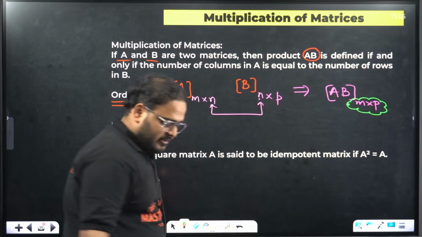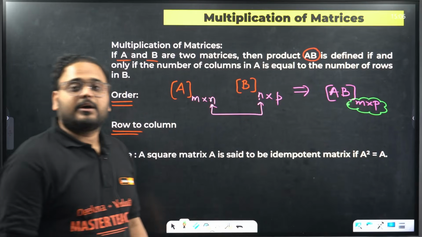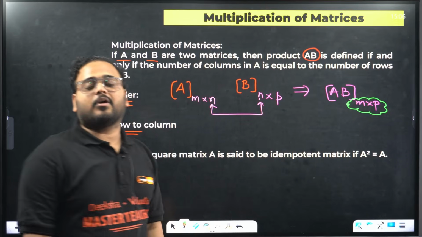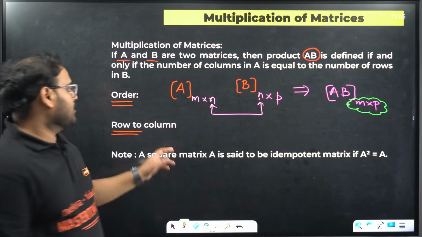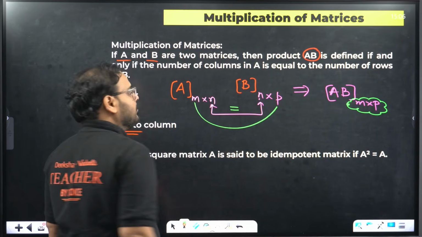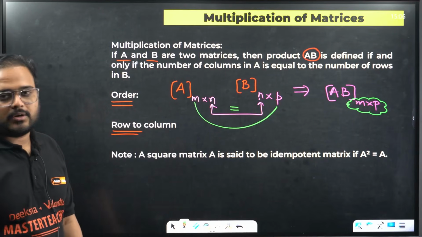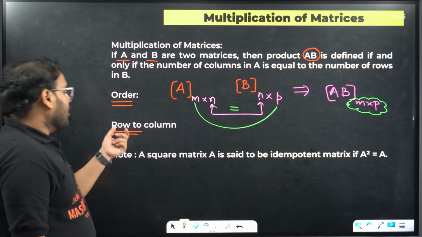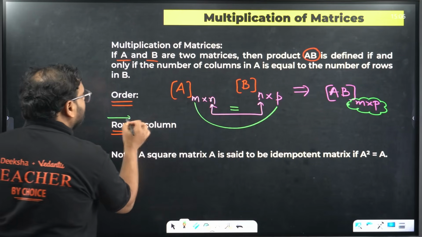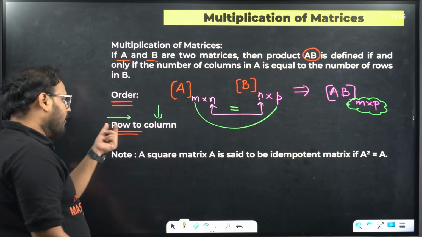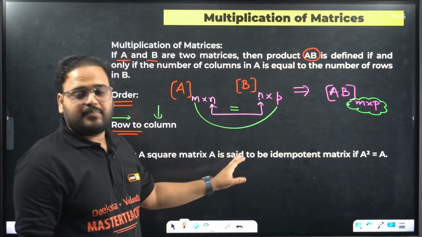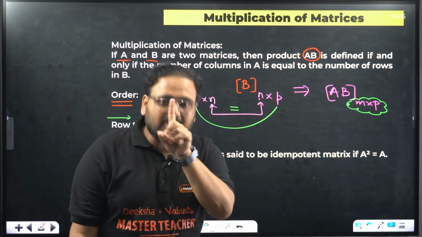The resulting matrix after multiplication is always the number of rows from here and number of columns from there, m cross p. So these two combine and these two should be equal. Clear or not? Right? Now, whenever you multiply a matrix, you always multiply from row to column. So you take a row of matrix A and multiply it to a column of matrix B, and that'll give you one element.